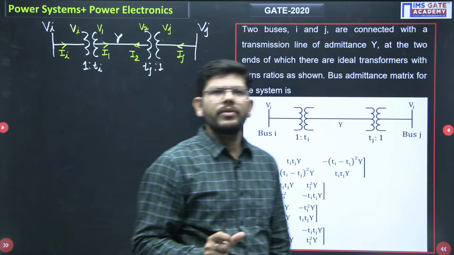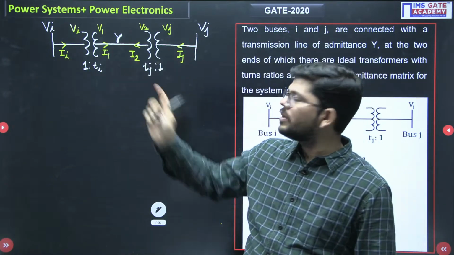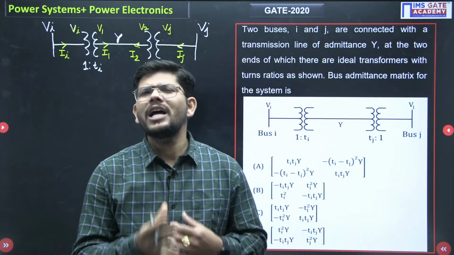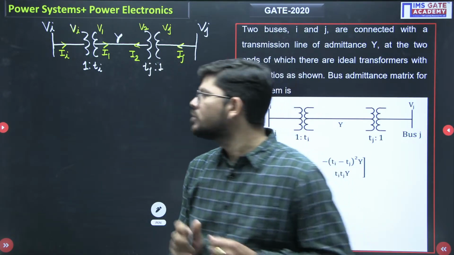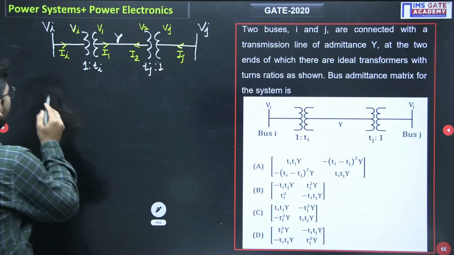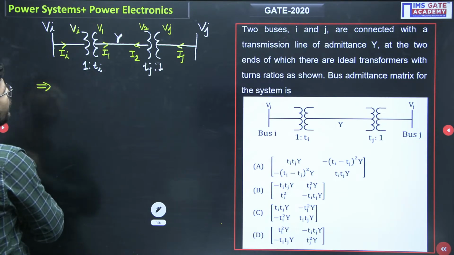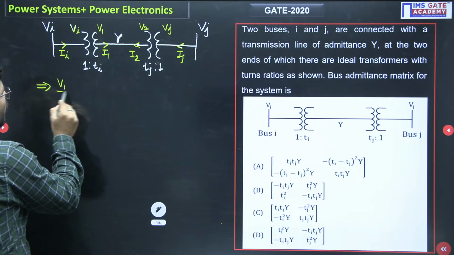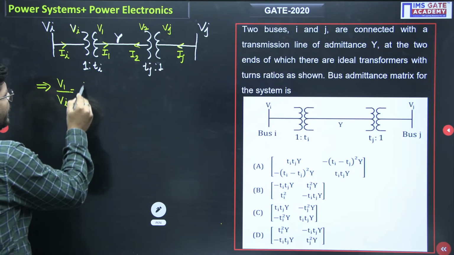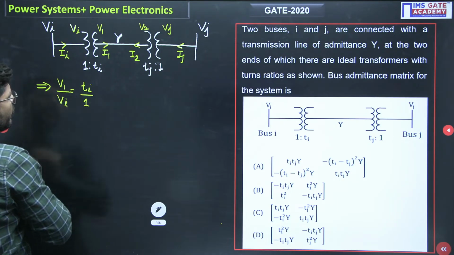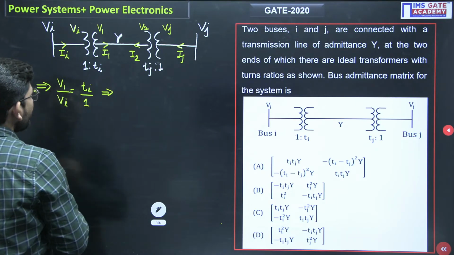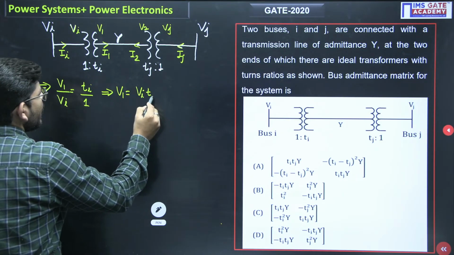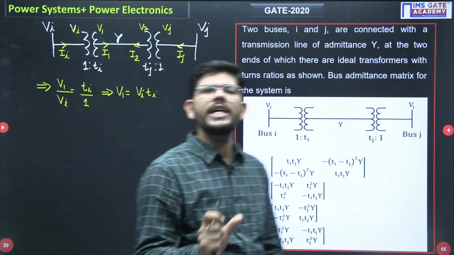So at both ends of the buses we have assumed the voltages and currents. Now, how will these voltages and currents be transformed? They will be transformed as per the ratio of the transformer. If I write for this transformer with ratio 1:Ti, then V1 over Vi will be Ti over 1, or simply V1 will be equal to Vi into Ti. This is how I can find the voltage V1.